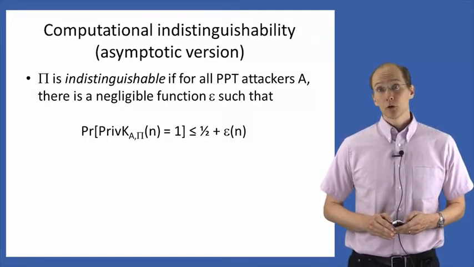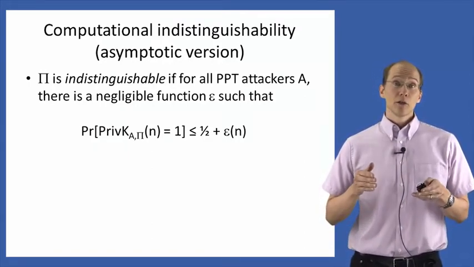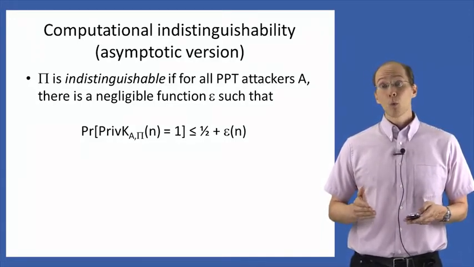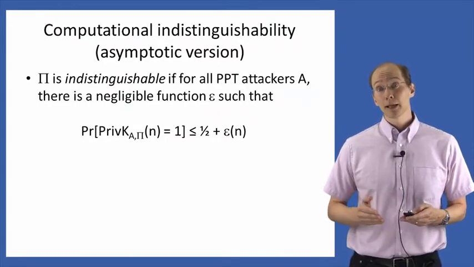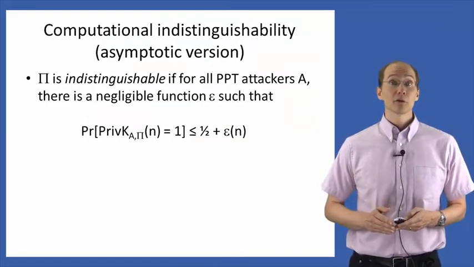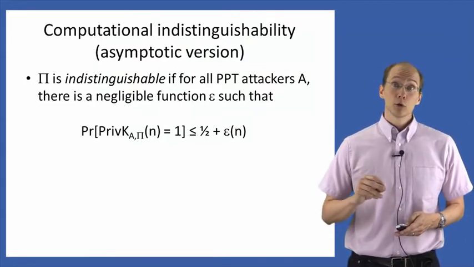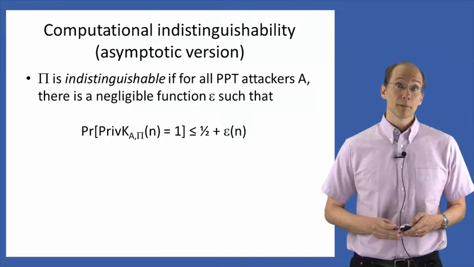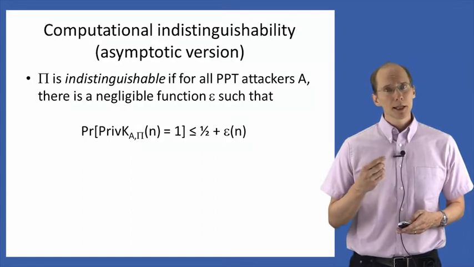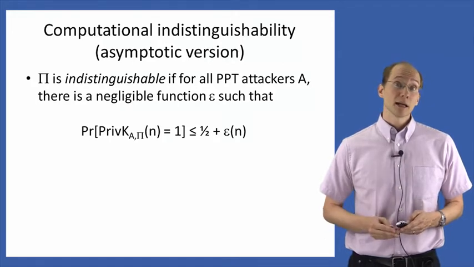We'll say that the scheme is secure if for any probabilistic polynomial time attacker A, the probability with which that attacker succeeds, viewed as a function of n, is bounded by 1/2 plus a negligible function, i.e. plus some quantity that decays to 0 faster than any inverse polynomial. So again, we're restricting attention to efficient attackers, and we're allowing the possibility that attackers can succeed with probability slightly greater than 1/2. However, that probability must decay to 0 faster than any inverse polynomial.